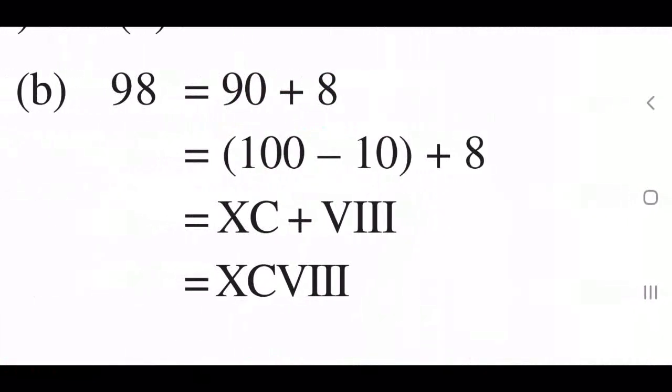Then next, 98. How can you write 98? 90 plus 8. How will you write 90? 100 minus 10. How can you write 100 minus 10? XC plus 8. So the number is XCVIII. Is it interesting, children? Or easy? Yes. If you got the trick, it is very easy. Any number you can write in Roman numerals. Okay.